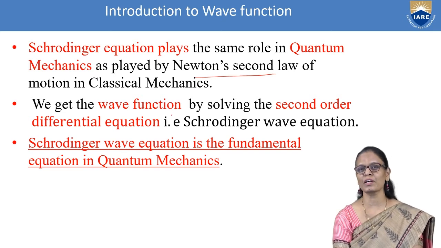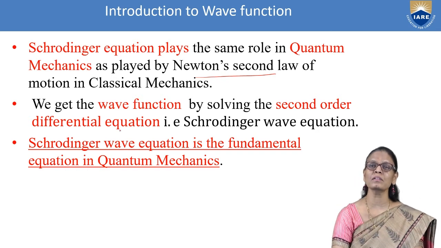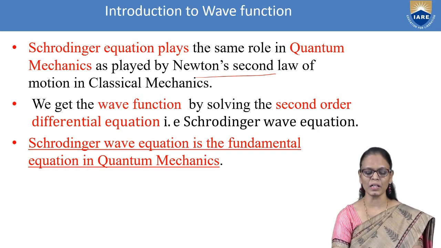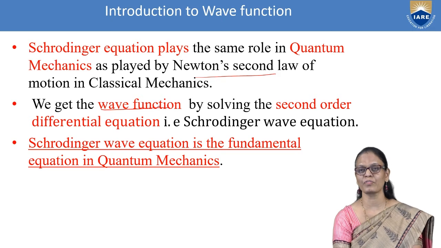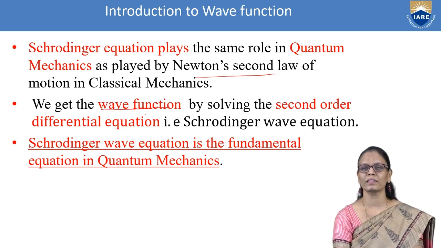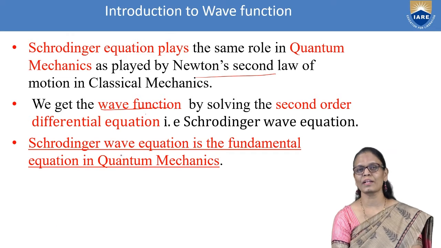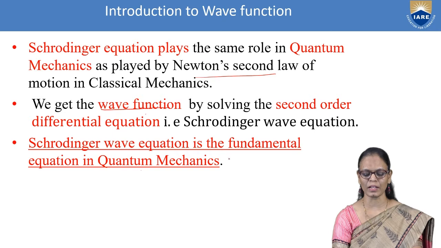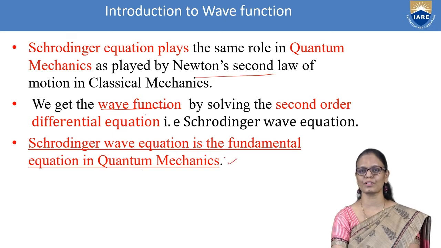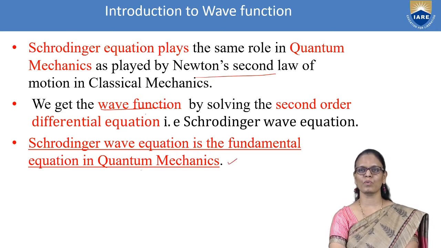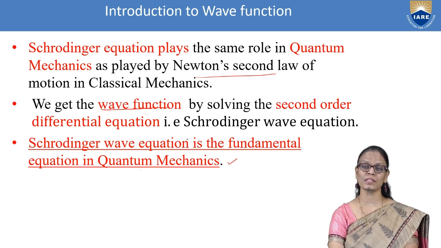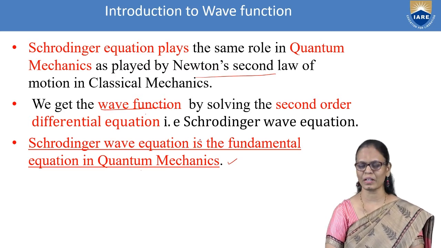So we get the wave function by solving the second order differential equation. There we were getting the position of the particle. Here we get the wave function. If you take the Schrodinger wave equation and you solve it, you will get the wave function. That is why Schrodinger wave equation is the fundamental equation in quantum mechanics. This is a very fundamental equation. So if you have to understand quantum mechanics, you need to first understand the Schrodinger wave equation.